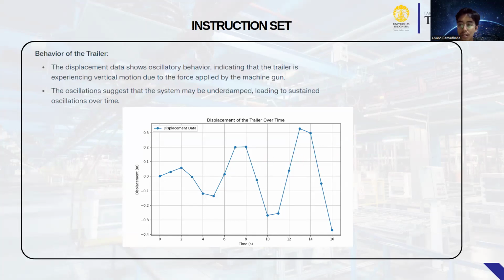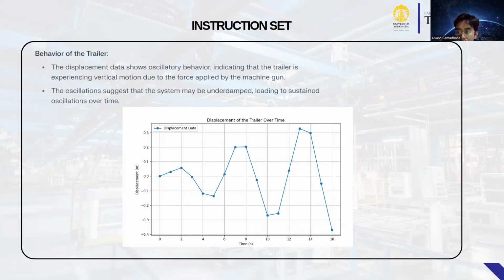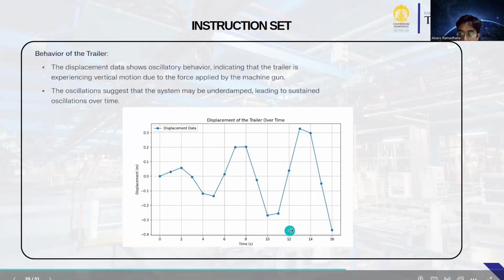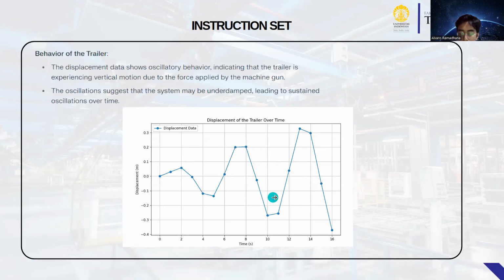Okay, this is my graph. Explanation of the graph: the displacement of the trailer over time. This graph shows the displacement of a trailer over time. The x-axis represents time in seconds, and the y-axis represents displacement in meters. Observation: the displacement data blue line shows that the trailer displacement varies over time with both positive and negative values, indicating oscillation.